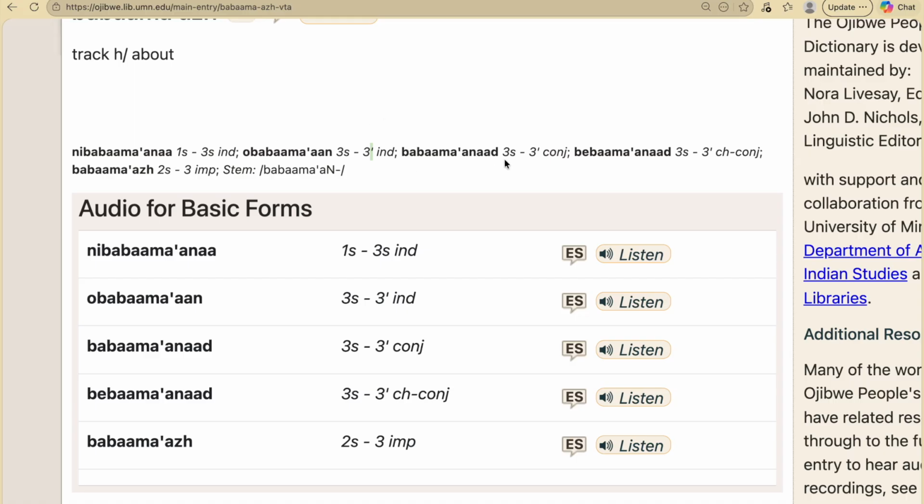Or if we're coming to third person singular subject to third person obviative or fourth person, it would be babama anad when he is tracking him or her around. Doesn't necessarily make sense by itself, but we do need to be able to express ourselves in that way in full sentences.